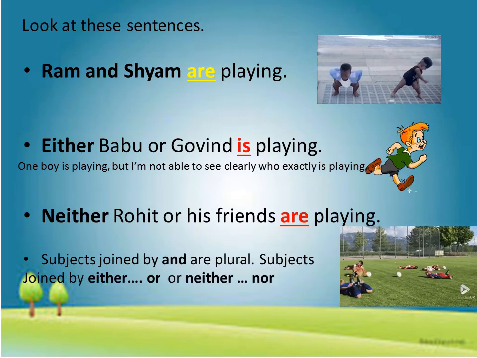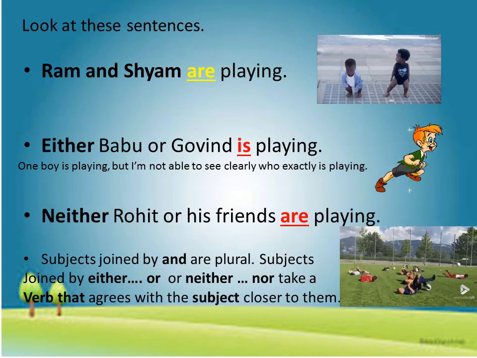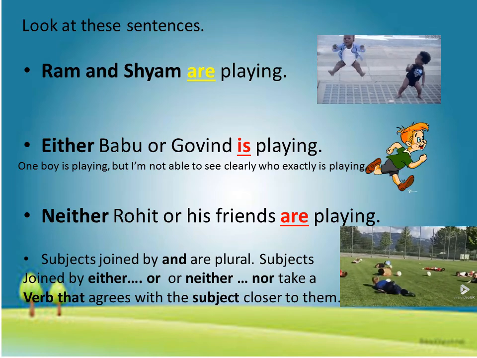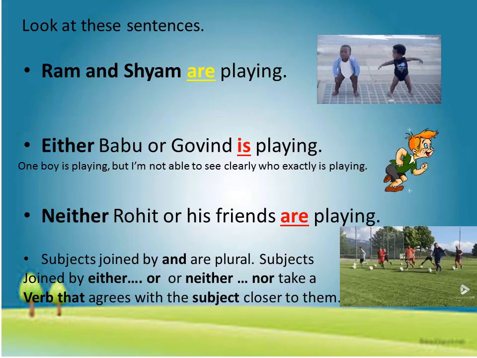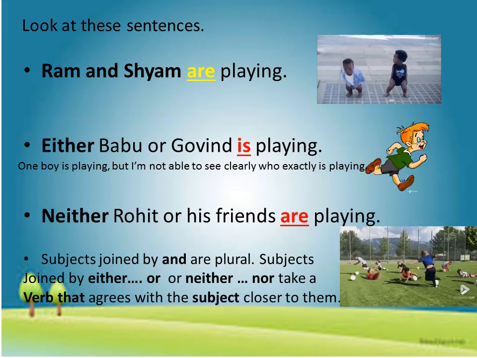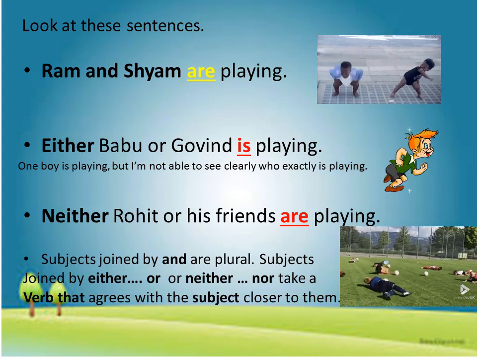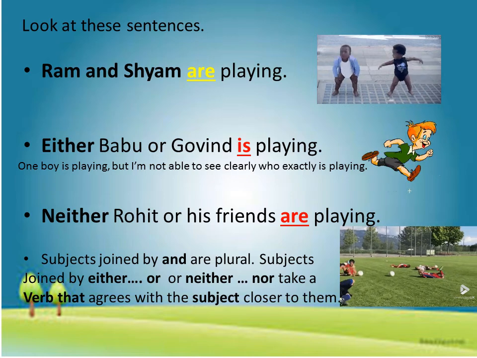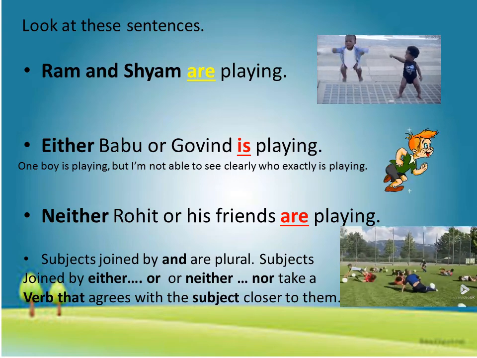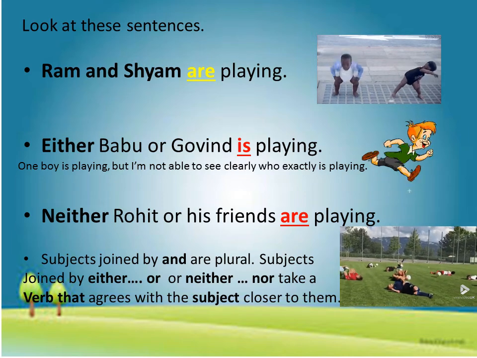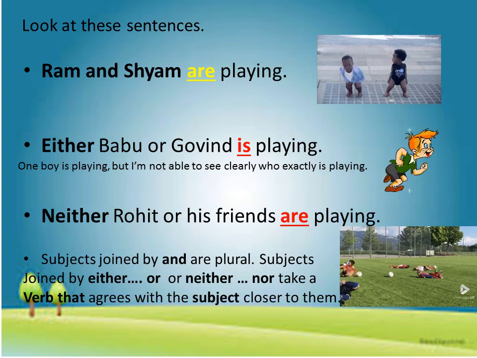Next sentence says neither Ramu nor his friends are playing. We can see few people are playing, but we are not sure. So again the verb is are. In short, subjects joined by and are plural, and subjects joined by either-or or neither-nor take a verb that agrees with the subject closer to them.